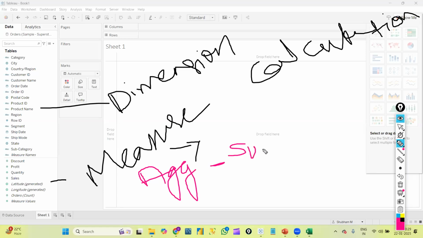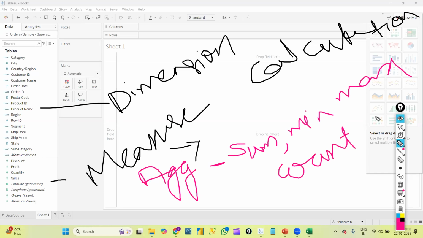In SQL we have sum, minimum, maximum, count, and average. These five functions we call aggregate functions. Whenever we want to find the sum, minimum value, maximum value, count of rows, or average value from a list of data, these are aggregate functions.